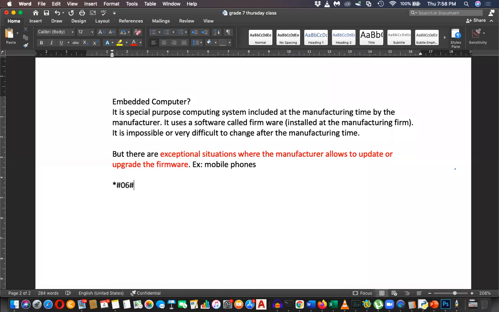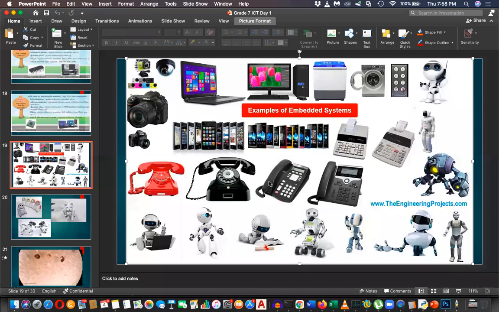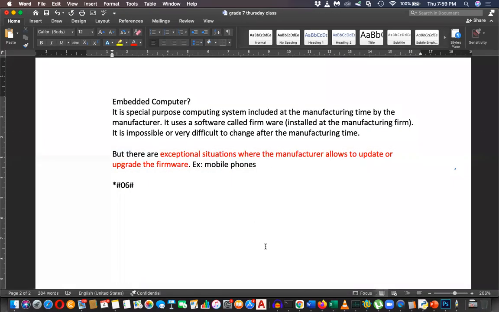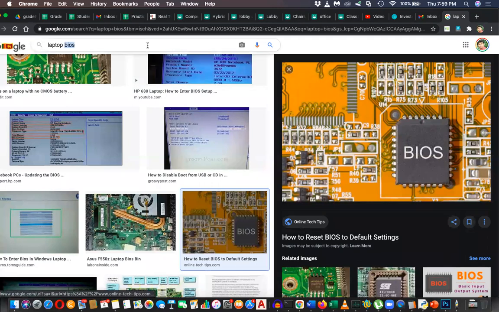That is basically because of these embedded systems, embedded by the manufacturer. These are the systems you have in a mobile phone, in a land phone, in a fax machine, and definitely in robots. There are more components. In routers, and most of the time in new vehicles, you have embedded systems. Vehicles, flights, yes, flights.